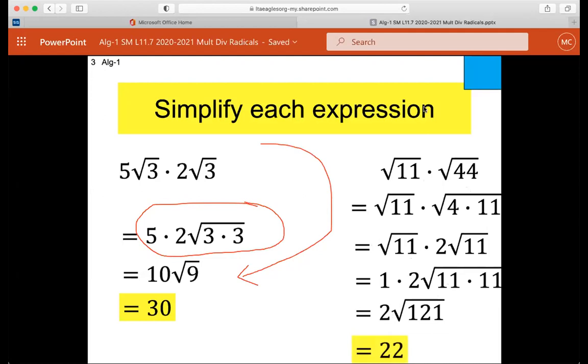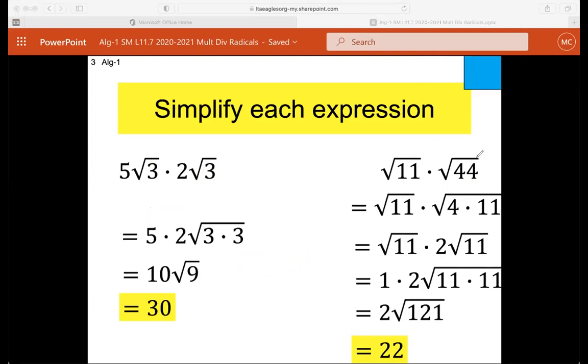Hey, there was a lot going on there. Make sure you ask a question if you didn't understand what I did there. I could have multiplied 11 times 44. I chose not to. Notice over here, the reason why I multiplied 3 times 3, because there's no perfect squares in 3 and 3. There is a perfect square in 44, 4 times 11. So I chose to turn the square root of 44 into 2 root 11 first. One, it makes my life a little bit easier.